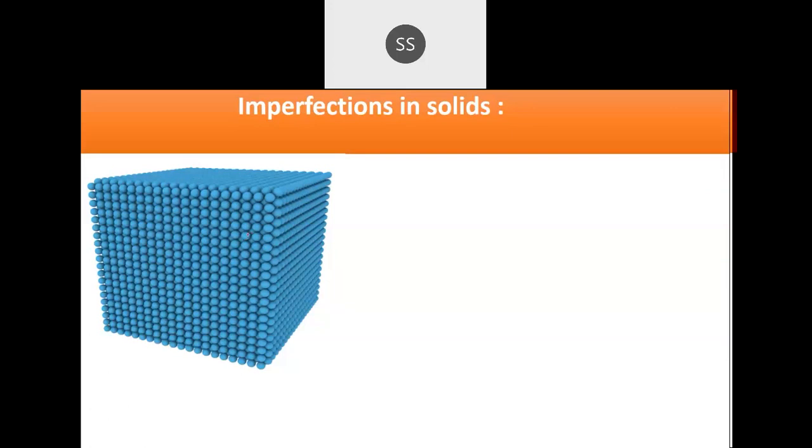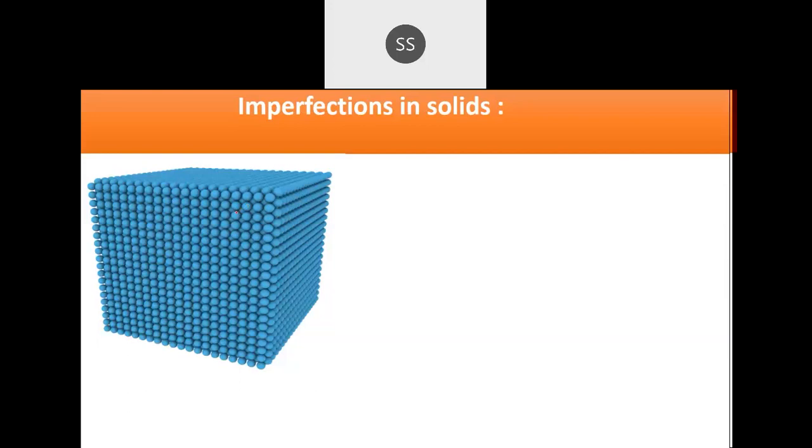But remember, a perfect crystal does not exist. You cannot prepare an ideal crystal. That is not possible. They say that its existence is possible only at 0 Kelvin, and maintaining 0 Kelvin and getting a perfect crystal is not possible. If you start increasing the temperature, normally crystal preparation happens at room temperature. So when you take the temperature a little higher, there will be some departure from the complete order